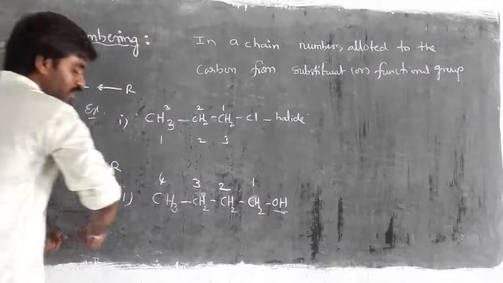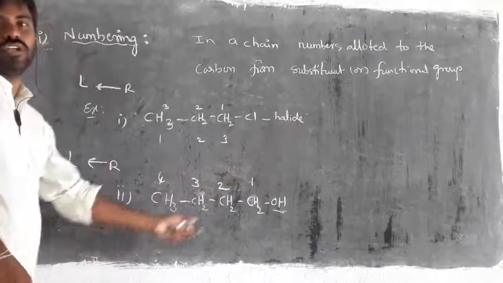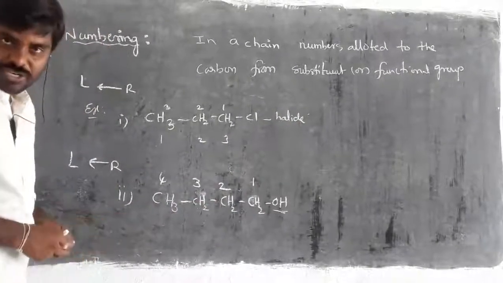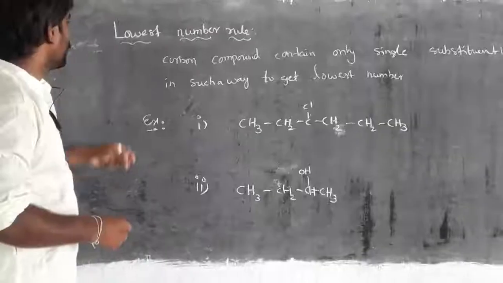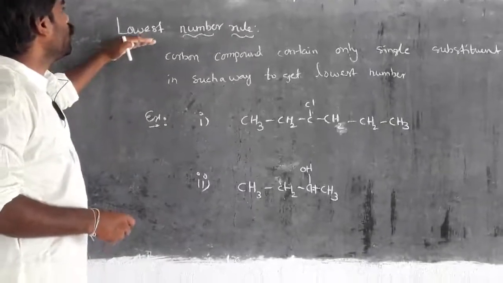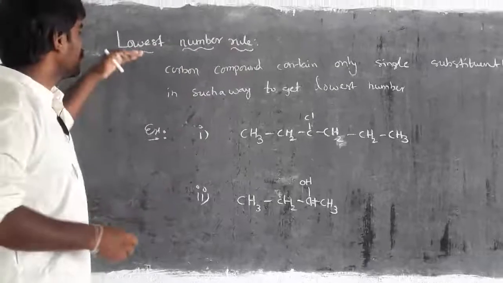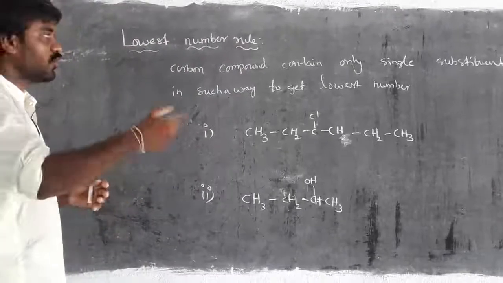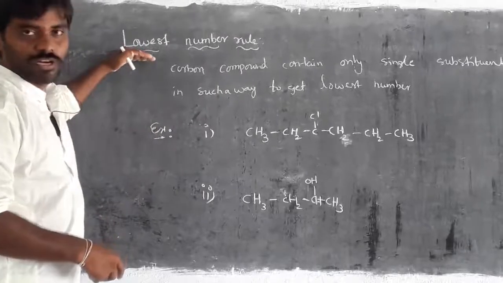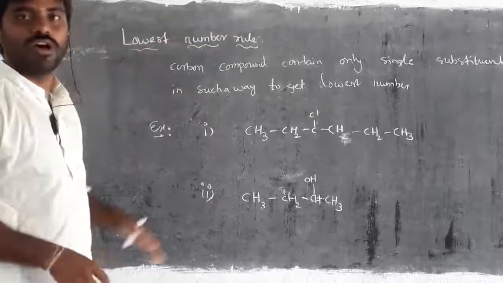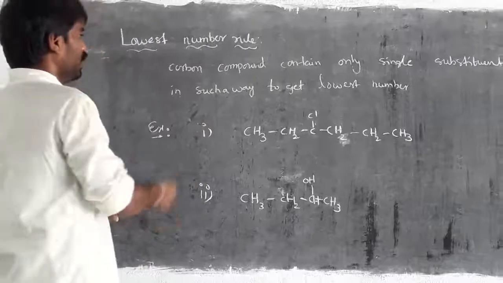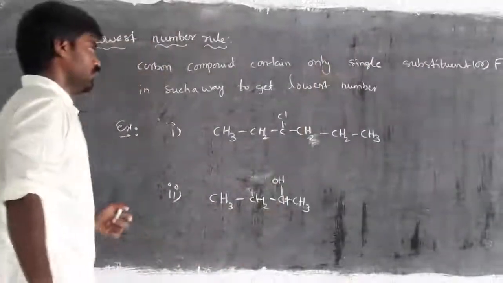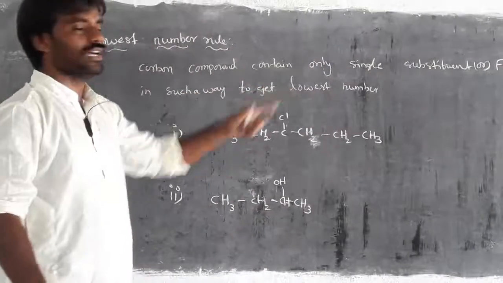But don't consider it as left to right, because the left side will not have any functional groups. Right, children? Understood? Children, the next concept is the lowest number rule. This is the second important one. Once we have selected the parent chain and start numbering, this is very important: the lowest number rule, or lowest numbering rule. Simply, a carbon compound containing only a single substituent or functional group should be numbered in such a way as to get the lowest number.